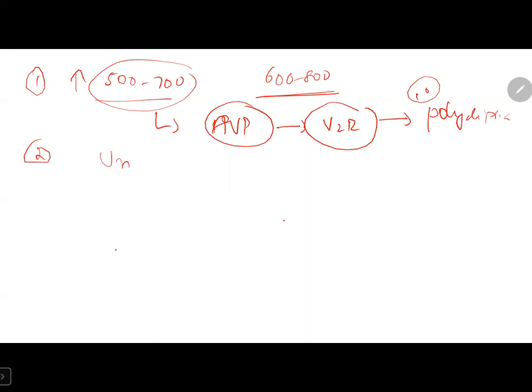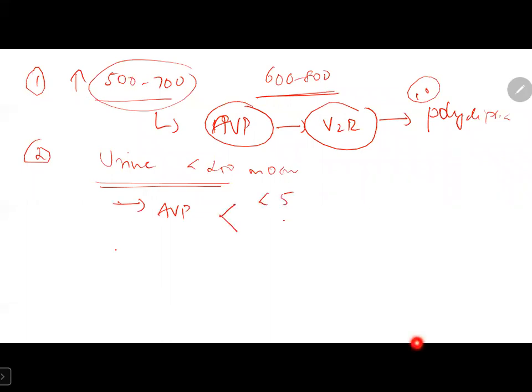Now what is the second scenario? Still the patient's urine is dilute, that is, less than 250 milliosmoles. What we can do is measure his plasma vasopressin levels.